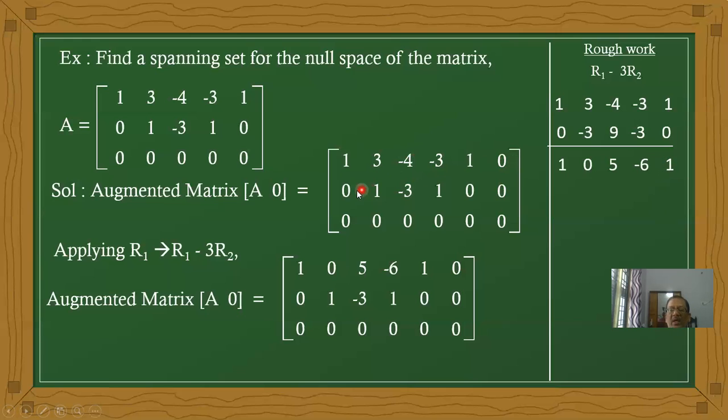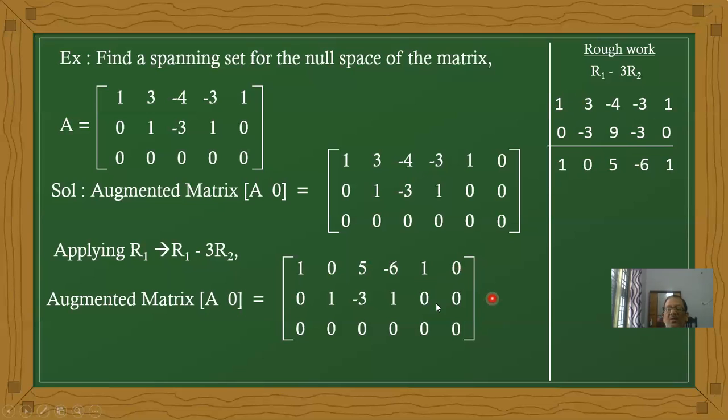Now 3 times of 0 is 0, 3 times of 1 is 3, 3 times of minus 3 is minus 9, 3 times of 1 is 3, and 3 times of 0 is 0. So 1 minus 0 is 1, 3 minus 3 is 0, minus 4 minus minus 9 is 5, minus 3 minus 3 is minus 6, and 1. Now the values are 1 0 5 minus 6 1 0.